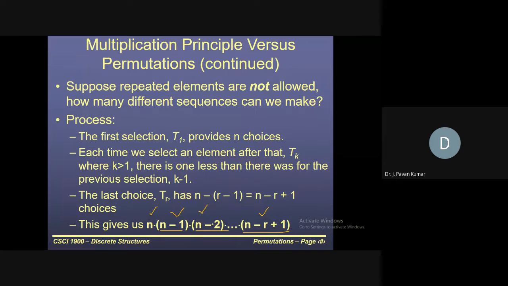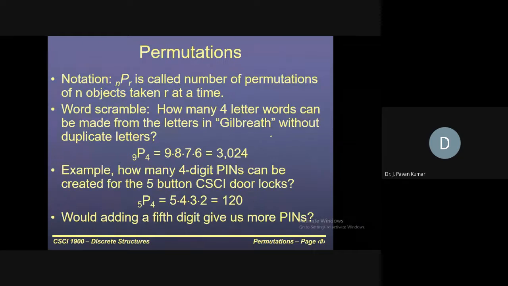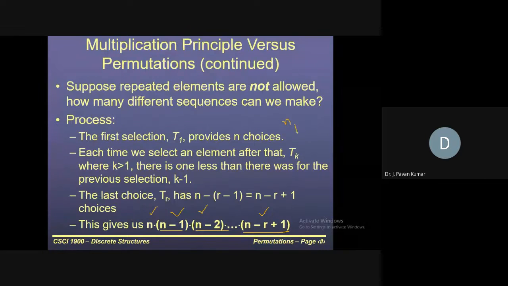So those many number of ways we'll have. This can be written as nPr, according to the formula. This we have seen in the previous class, why it comes to nPr. Is it clear? Any doubts so far?